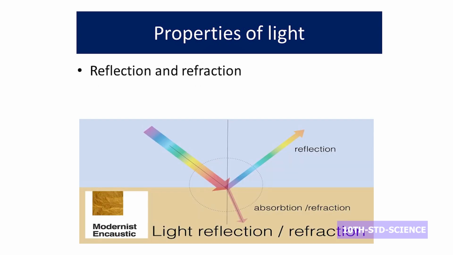Light undergoes the properties of reflection and refraction. These we have learnt in our previous classes. Reflection is just this: incident light comes and falls on a surface and gets reflected. That reflected ray goes into the same medium.